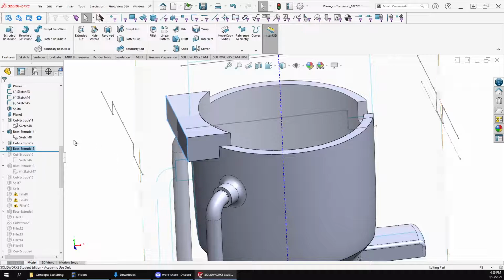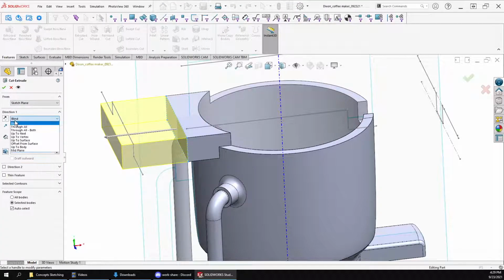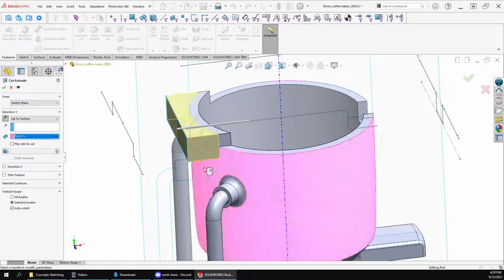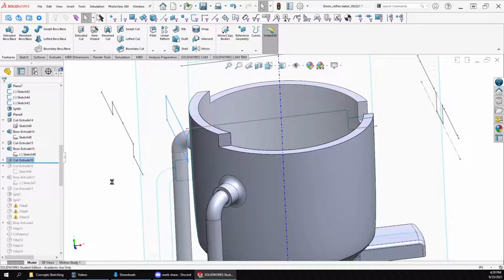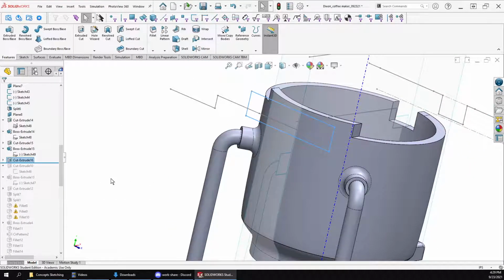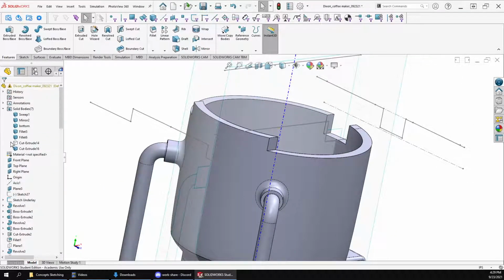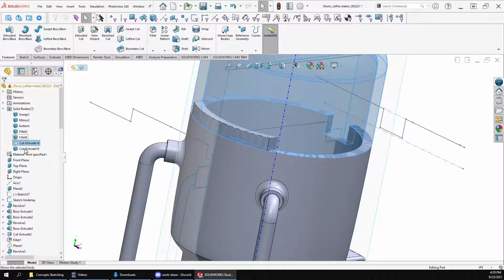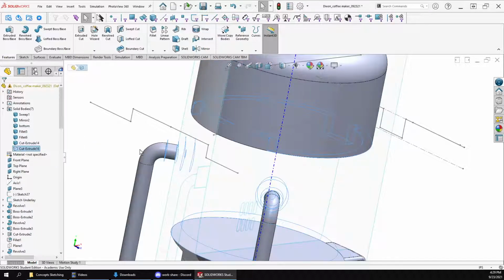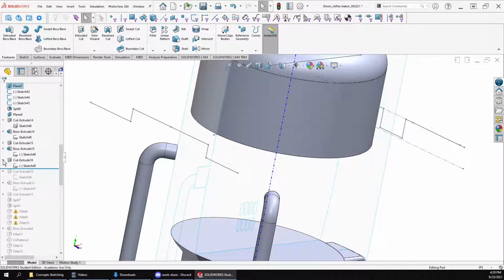Now we're going to come in, again, exact same sketch, extrude cut, up to surface. So now we've got that back part done. I don't know if I've got it high enough or not. We'll turn this back on. We'll hide this for now. We know that knockout, again, so we're going to use the exact same sketch. And then we're going to do an extrude cut.